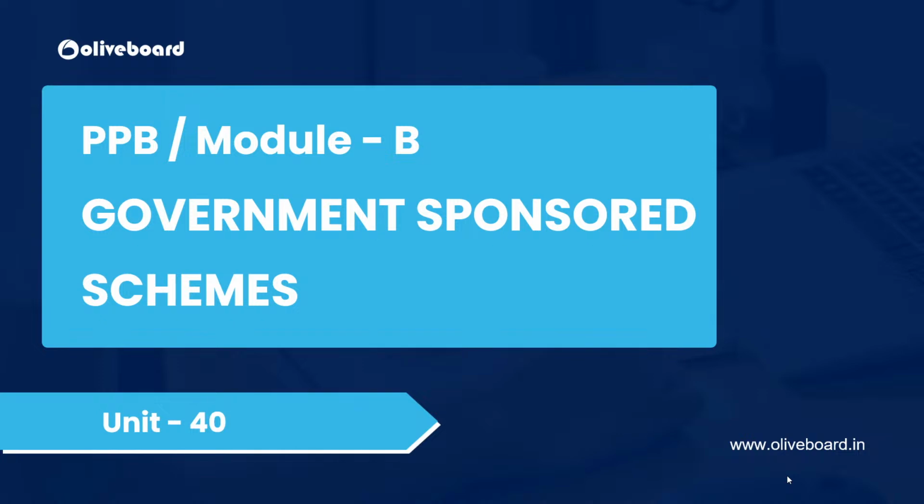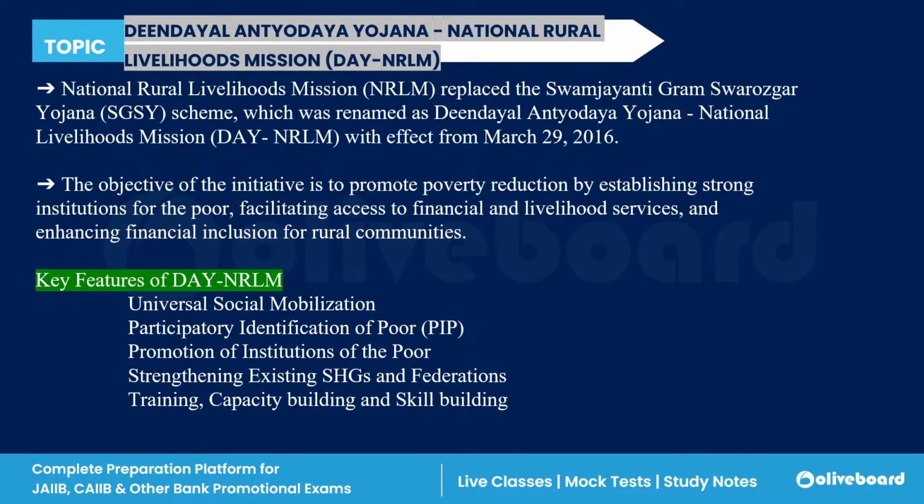So let's start discussing this topic, which is the government sponsored scheme. When we are talking about this, the very first scheme is DNRLM, Deen Dayal Antyodaya Yojana National Rural Livelihood Mission.